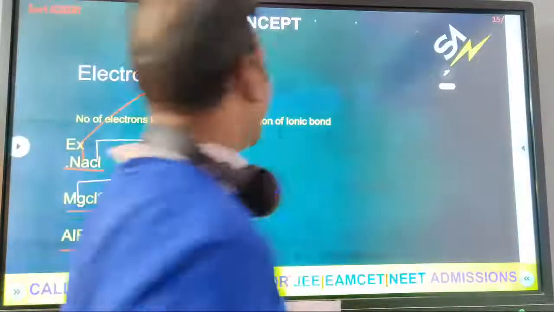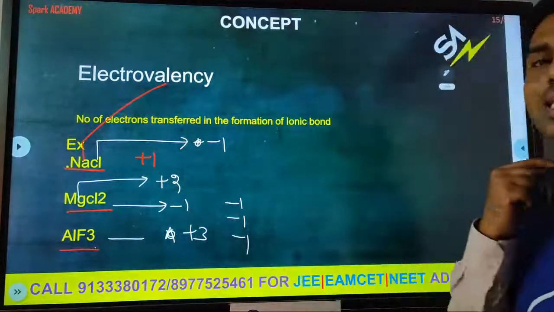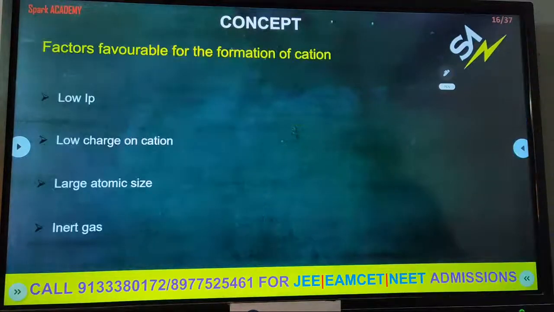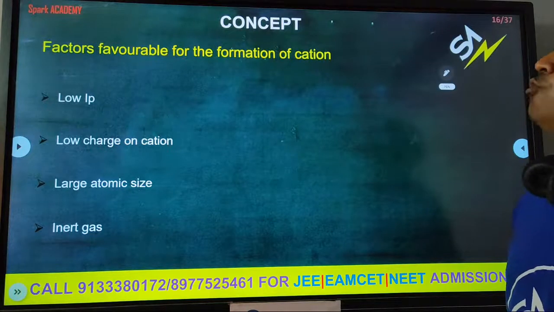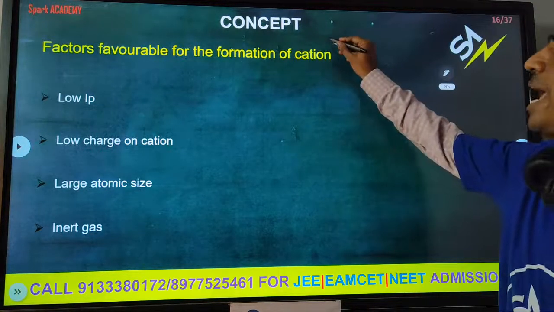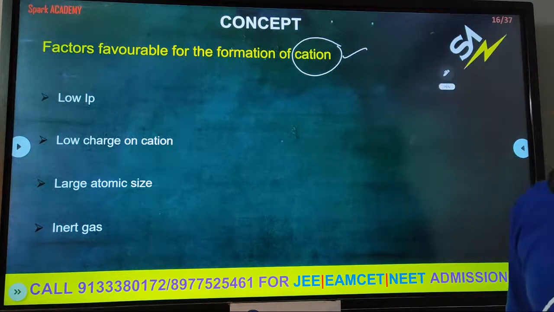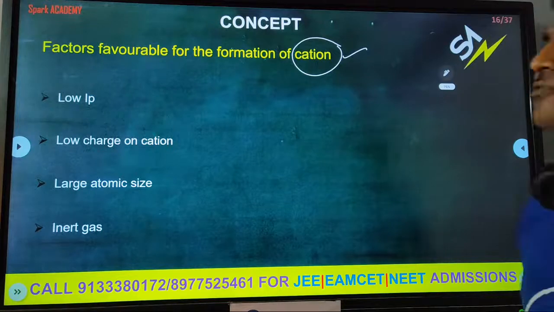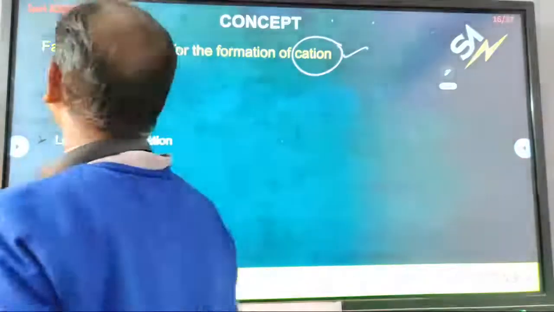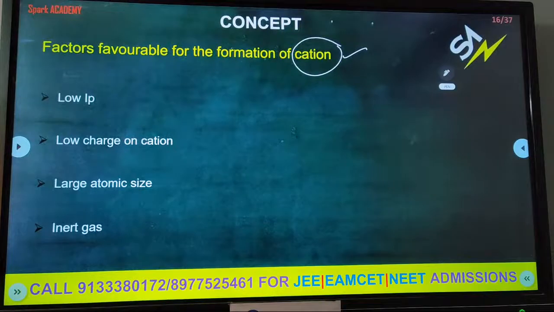Okay, so ionic compounds contain valency. Such valency is called electrovalency. Next, what are the favorable conditions for the formation of the cation? Cation is essential for the formation of the ionic bond. So what are the favorable conditions to form the cation? Low IP. If the ionization potential is low, then that atom will form a cation easily.